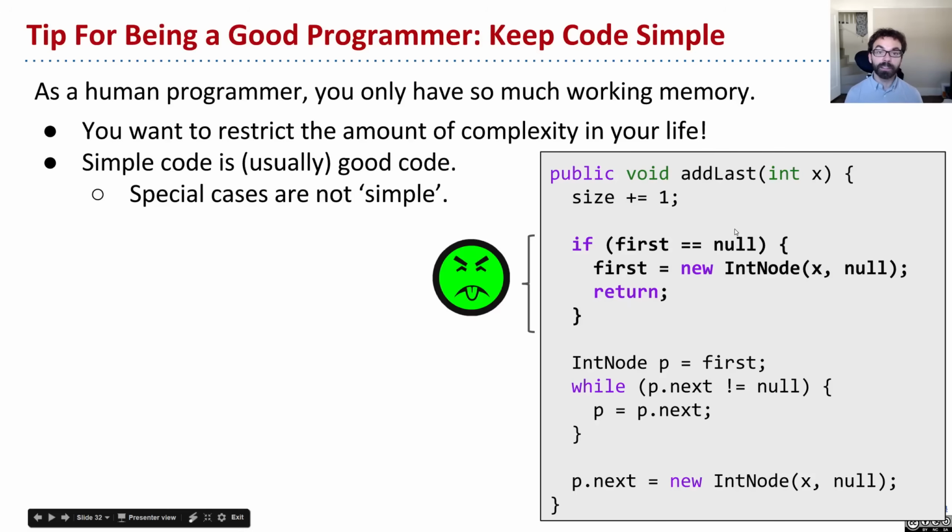Our fix for add last works, but I don't think it's as pure or as beautiful or as simple as the somewhat strange idea I'm about to explain. So we're going to introduce something known as a Sentinel node in a moment, but I want to give a little bit of motivation. Code that has special cases is hard to reason about. Human beings only have so much working memory, so whenever you have code that requires you to be thinking about exceptions to the rules and so forth, it's just harder than something where everything behaves in one consistent way.